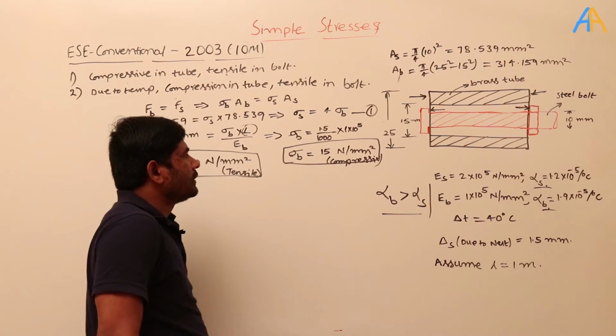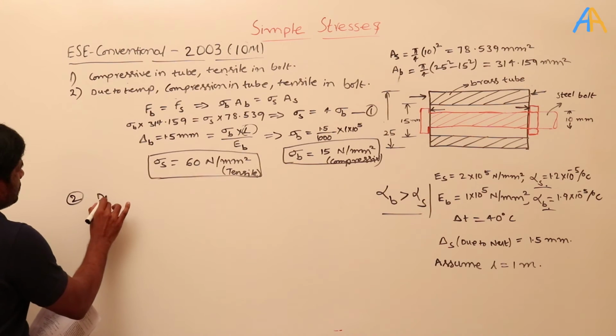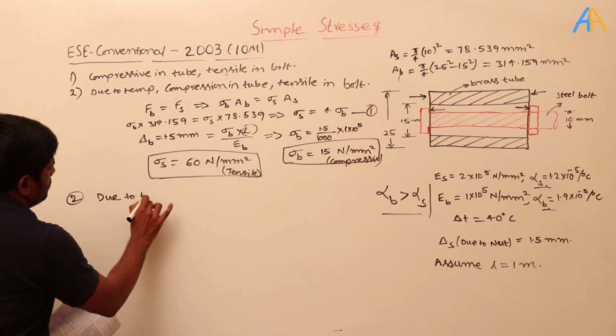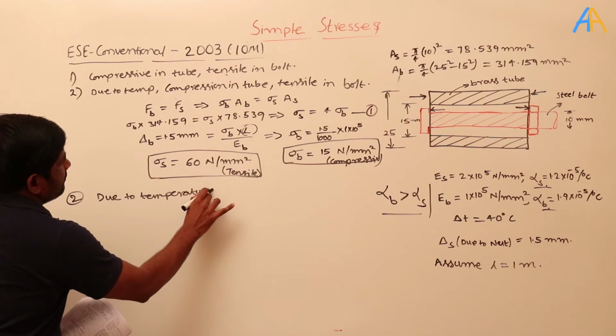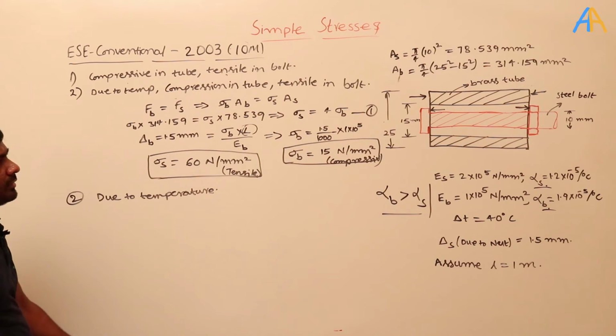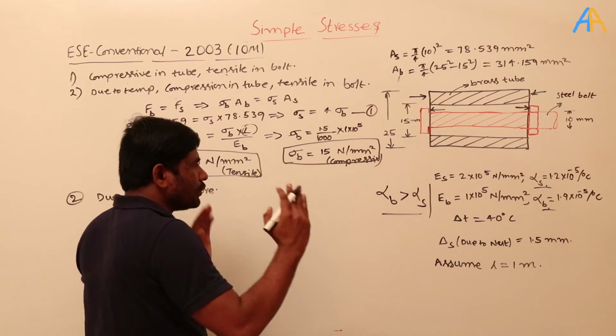See, and now what is happening? Due to temperature. So when the temperature is increased, what is happening here? For example, both are fixed.